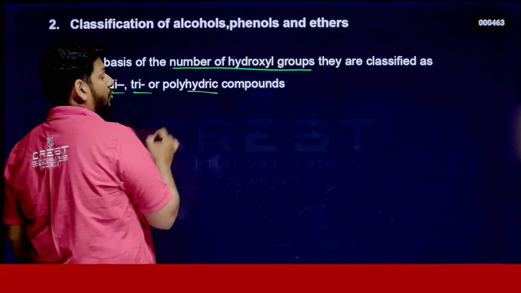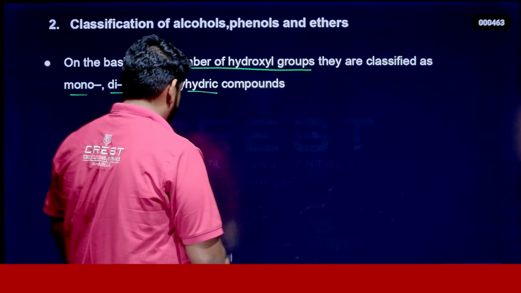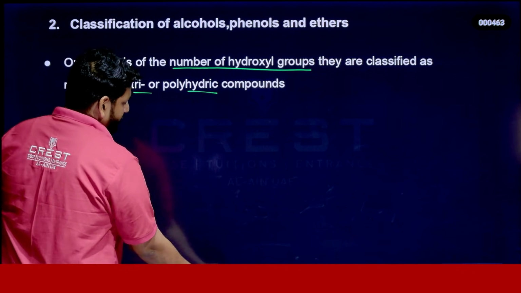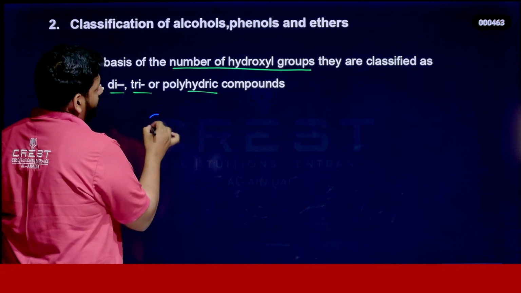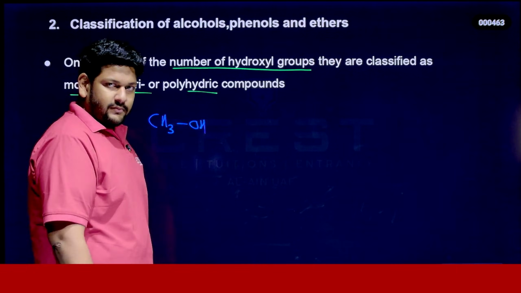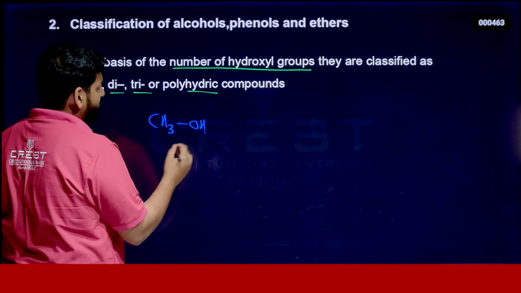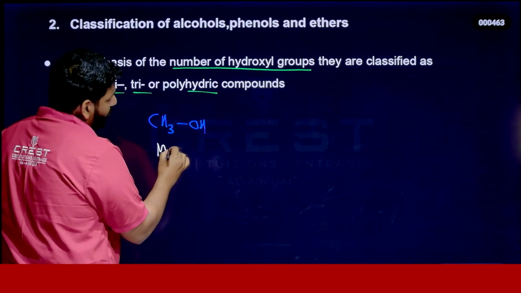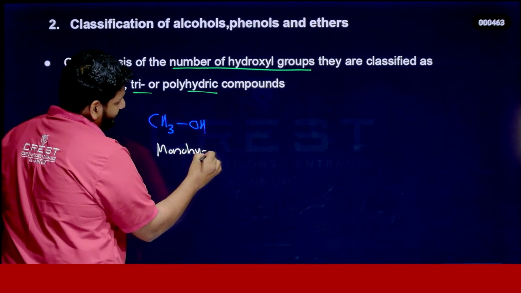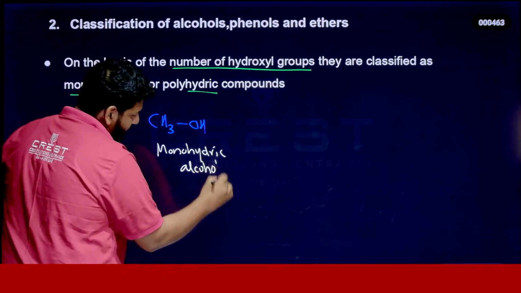I'll give some examples. First of all, we can take an example like CH3OH. Here we have only one OH group, right? So we can simply say it is monohydric alcohol.